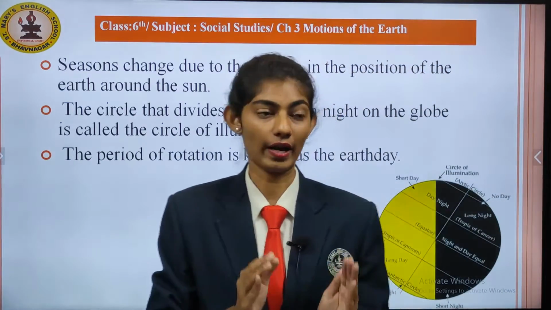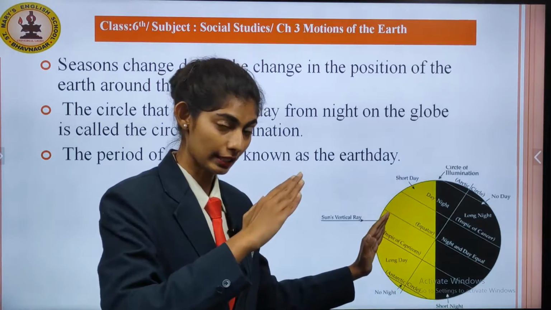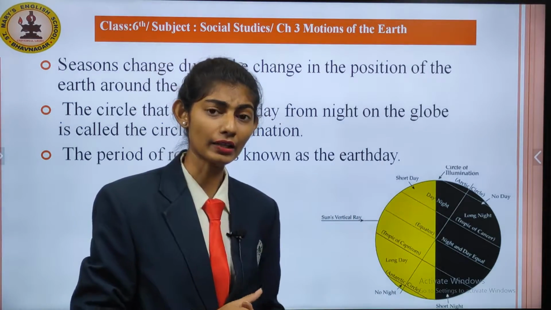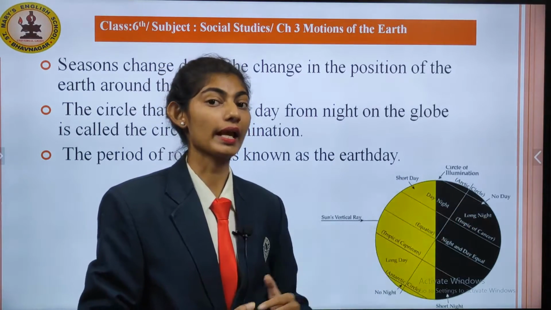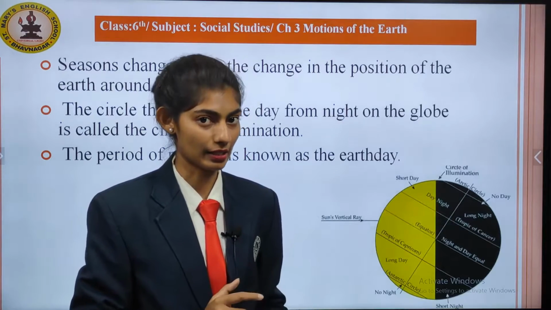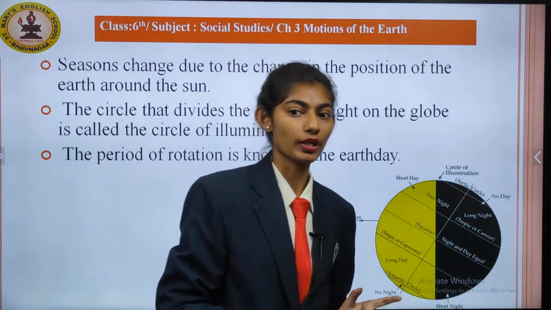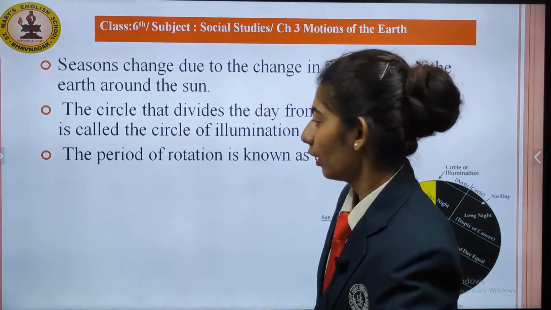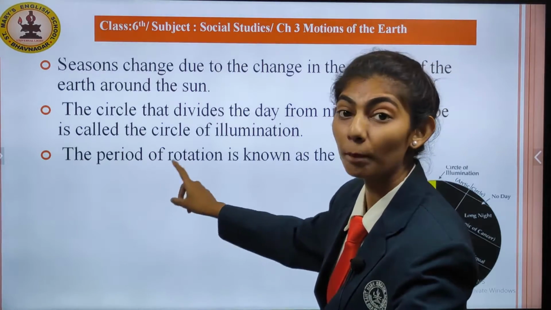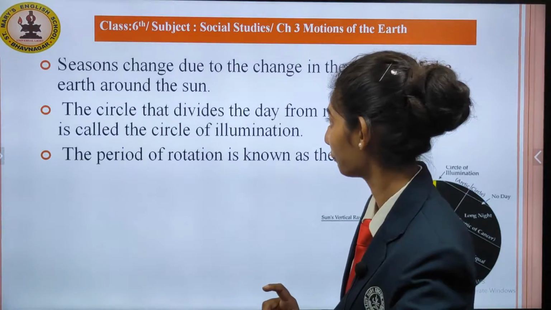The sun rays face the part of the earth that is tilted towards the sun. That part will experience the day and the other half will experience the night. This is due to rotation, and it is known as the circle of illumination. The period of rotation is also known as Earth Day.